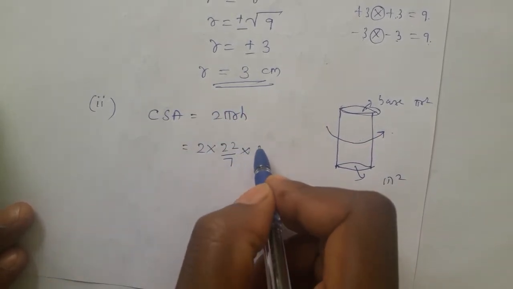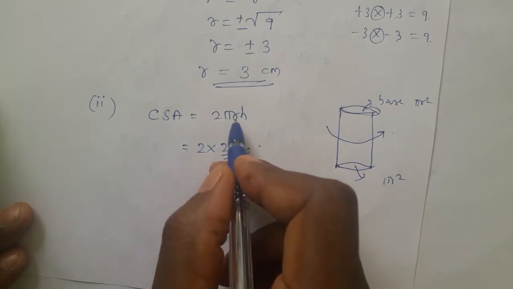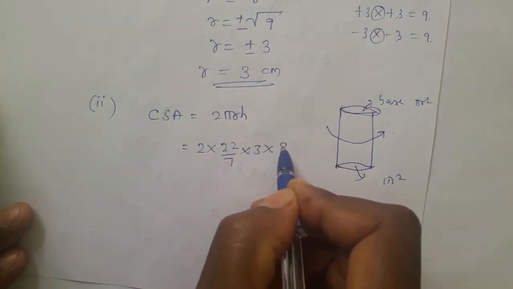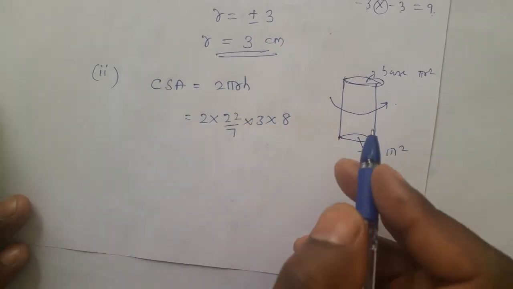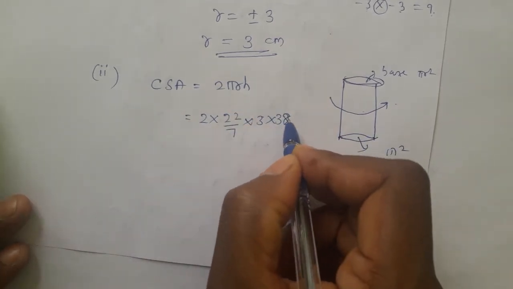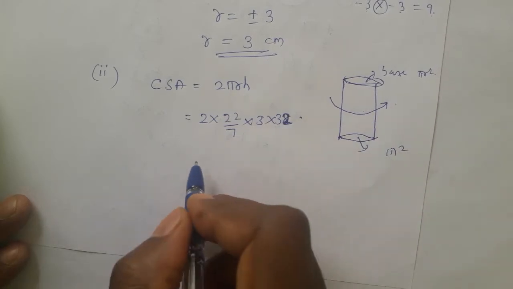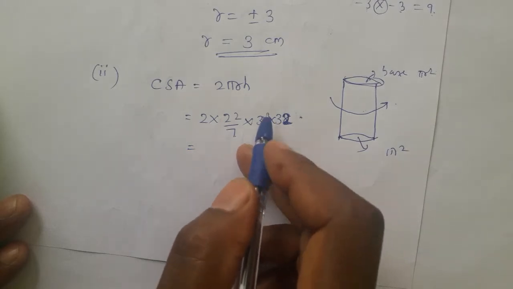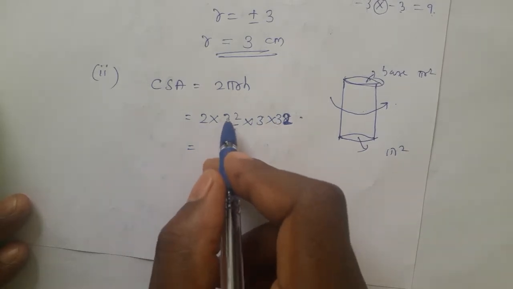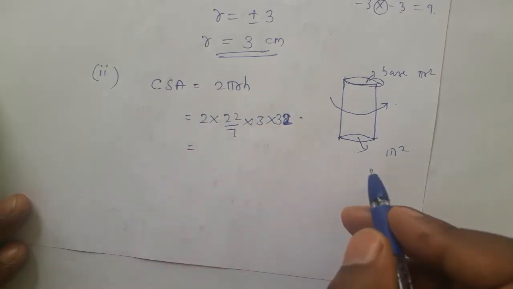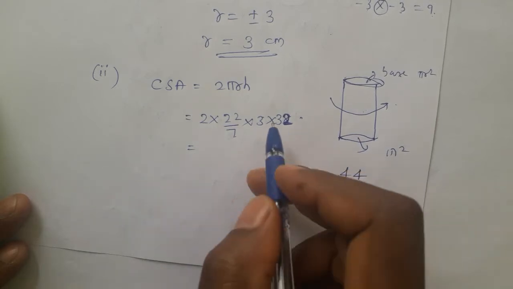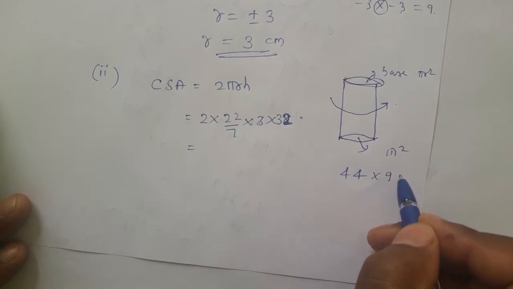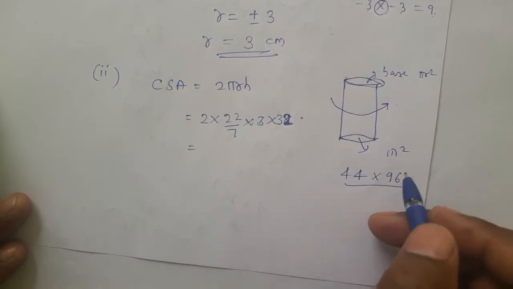22 by 7. Radius was unknown before, now we know the radius, 3. Height is already given, sorry, it is 32 centimeter. Now this 7 is not cancelling with any of the numerator, just leave it. 2 into 22 is 44. Again here 3 into 32. 3 into 32 is what? 96. So we'll multiply these two again.